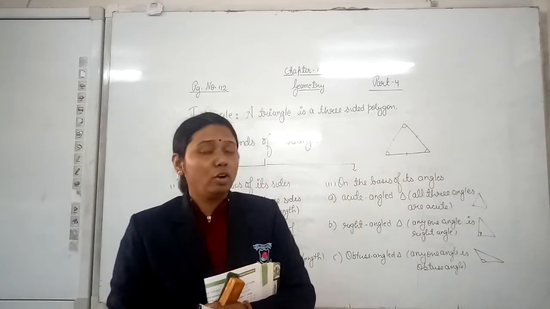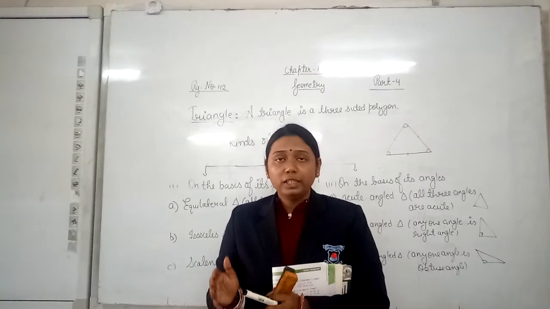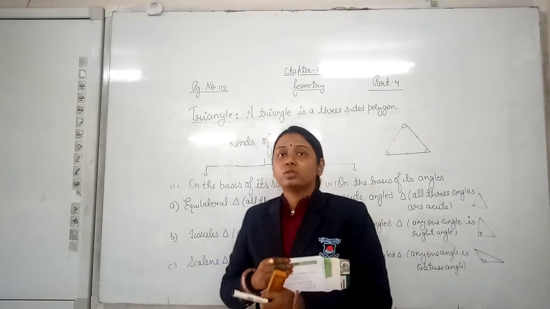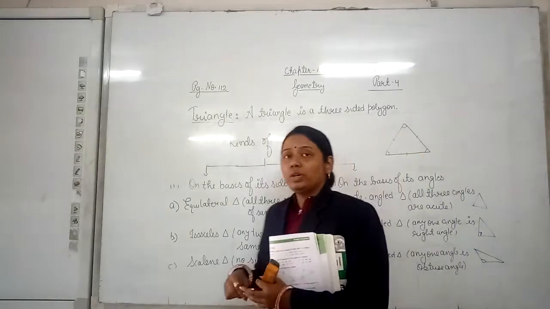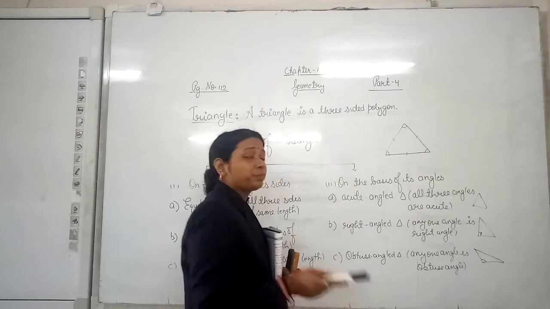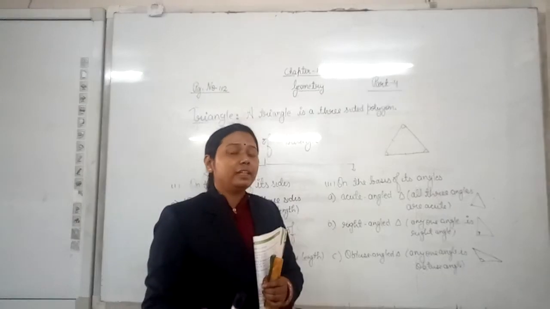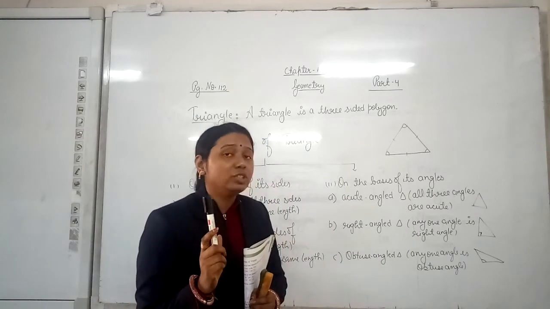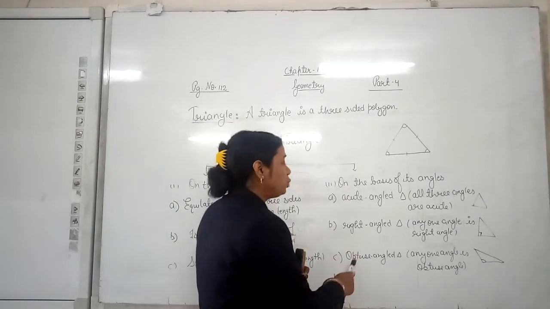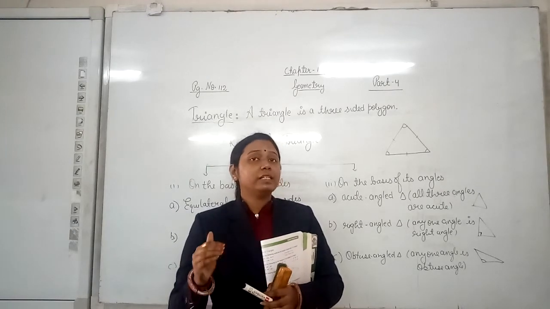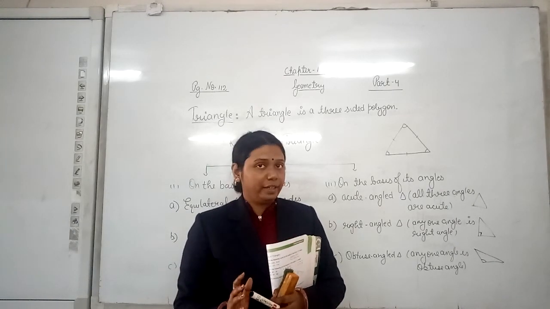And you know what an obtuse angle is? An obtuse angle is greater than 90 degrees but less than 180 degrees. So on the basis of angles we have three types of triangles. Acute angle triangle if all three angles are acute. Right angle triangle if any one angle is 90 degrees. Obtuse angle triangle if any one angle is obtuse, which means greater than 90 but less than 180 degrees.